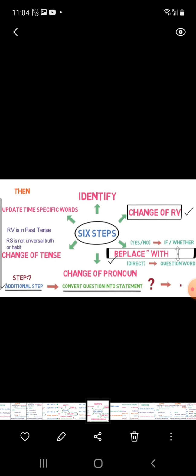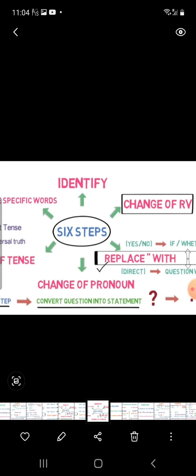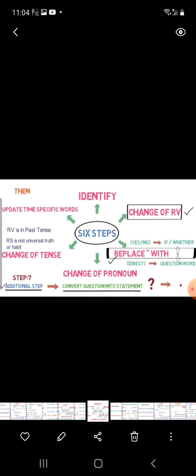The 7th additional step you must remember is to convert the question into a statement. There is a question mark in direct speech, and when you change direct speech into indirect speech, put just a full stop.